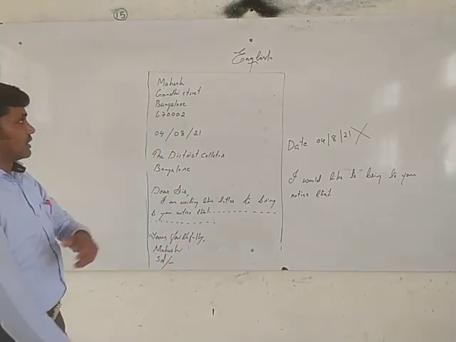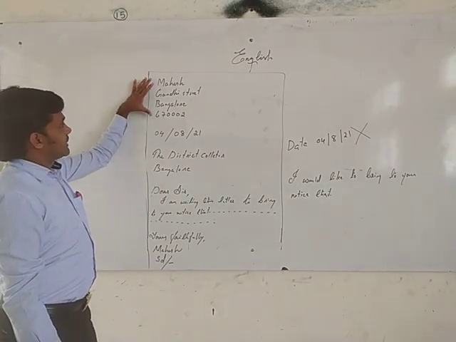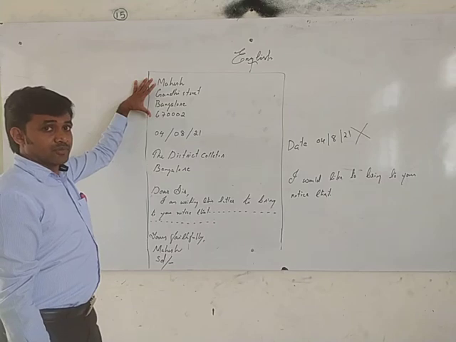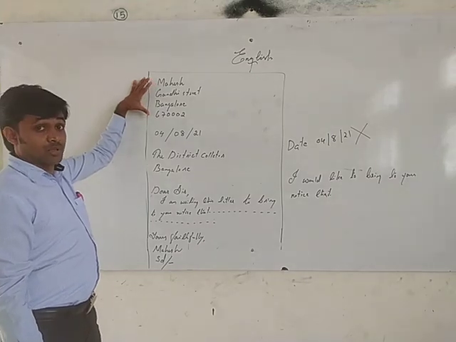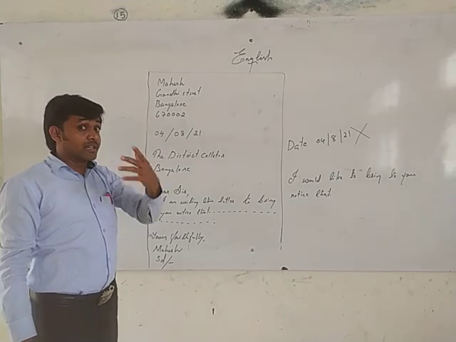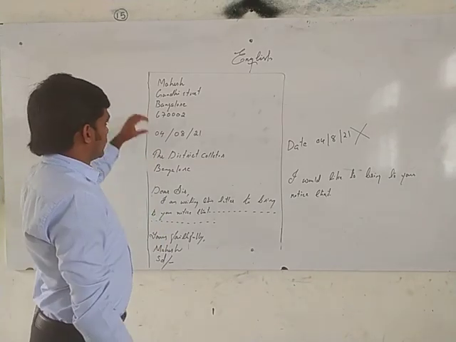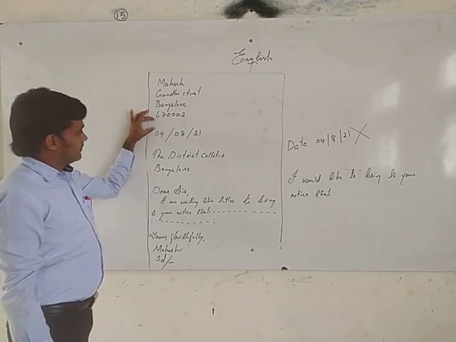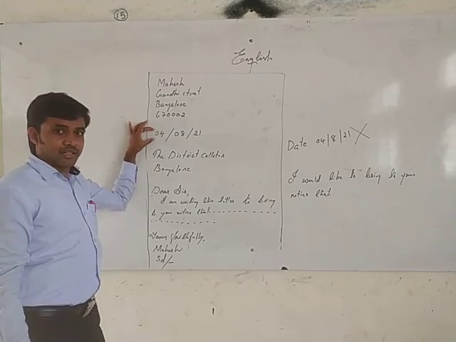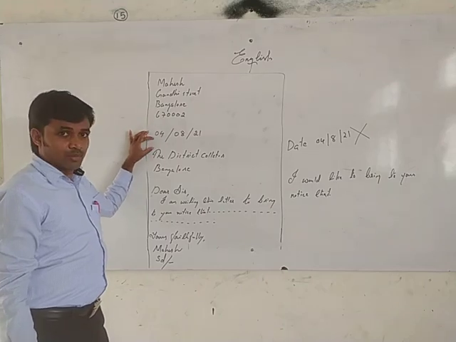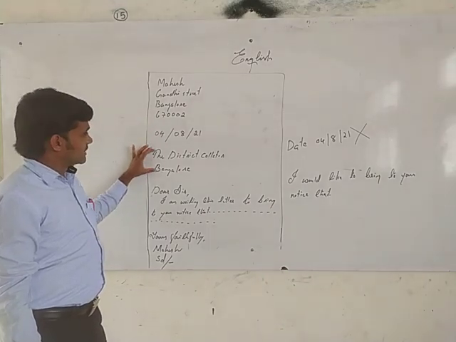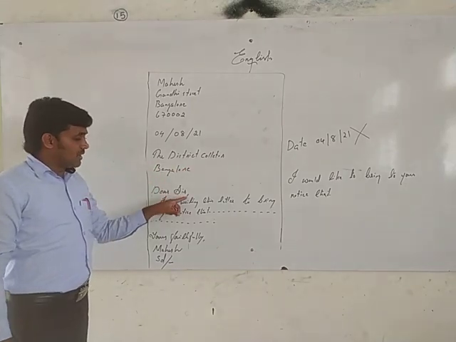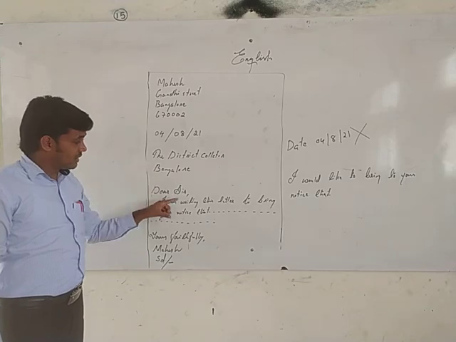Okay, see once again I tell you. We have to write the from address here, according to the address you get in the question paper. Then after that leave one line. Then you can write the date here. After that again leave one line. Then district collector, Bangalore, leave one line, comma. Leave one line, dear sir, comma.